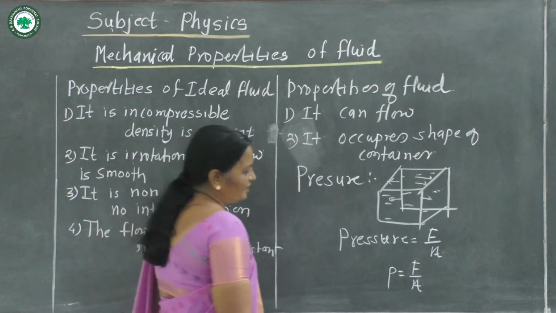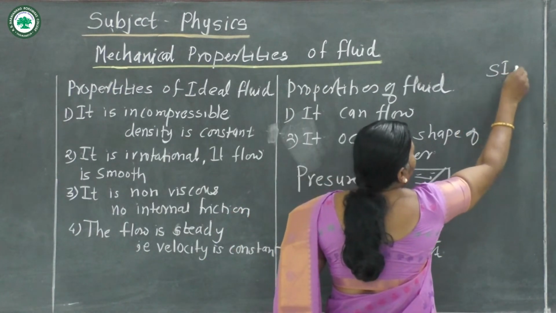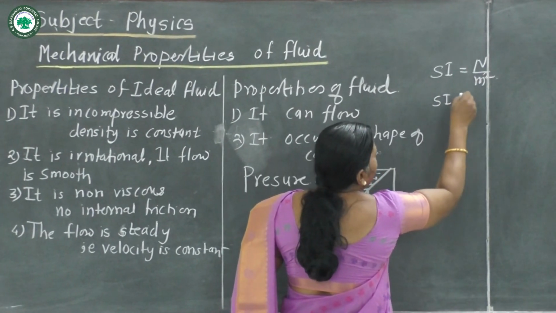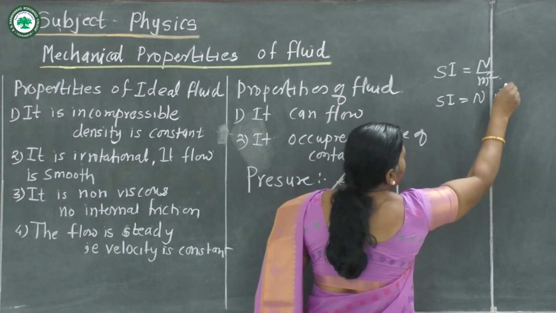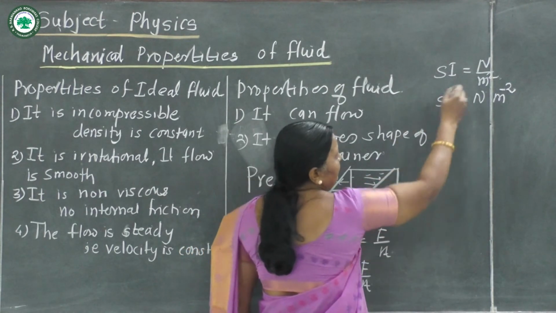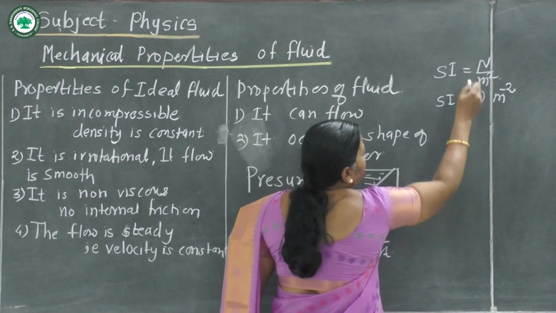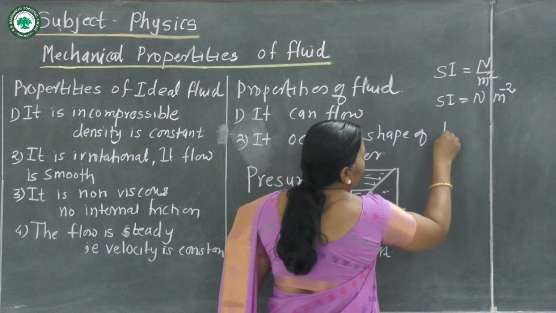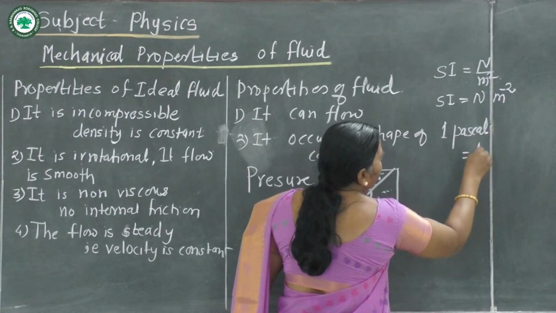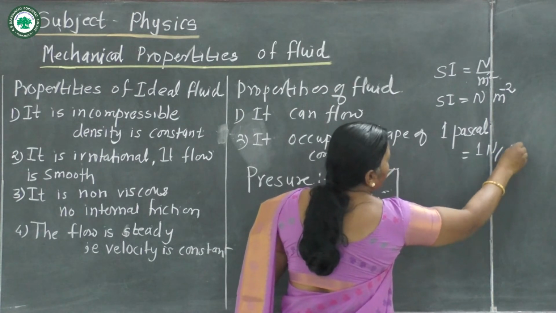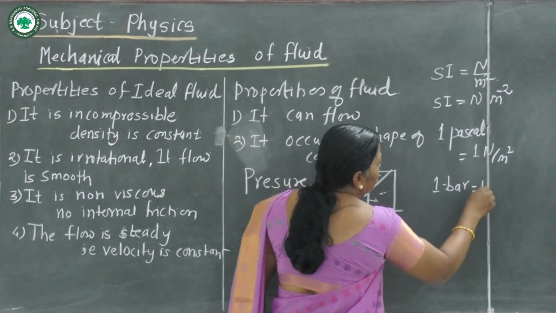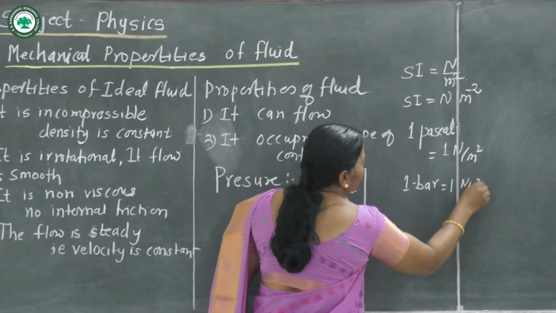The SI unit of pressure is Newton per meter square. It can also be written as Newton meter raised to minus 2. This Newton per meter square is also called 1 Pascal. 1 bar is also related to Newton per meter square.